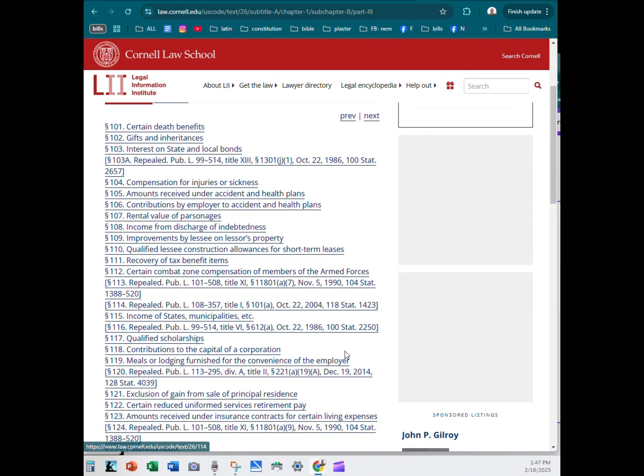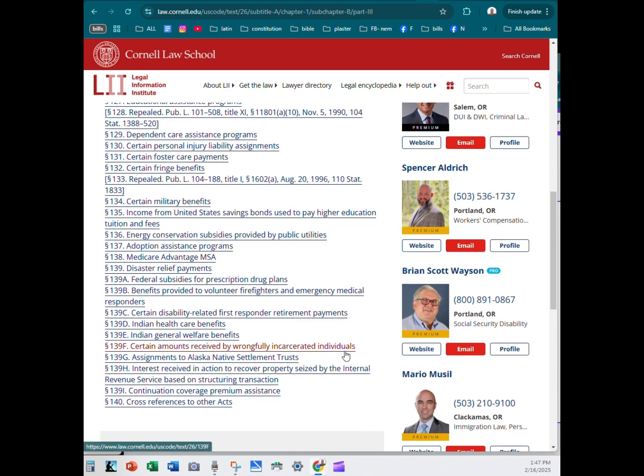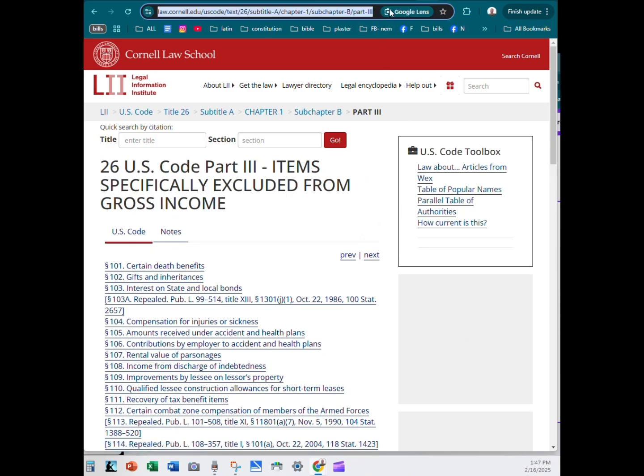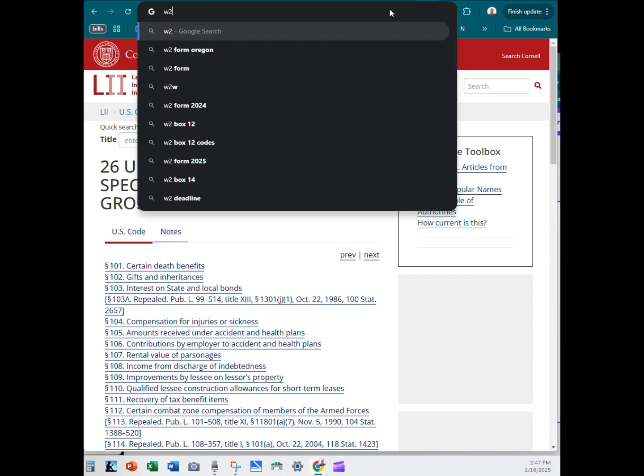These are things that are excluded, okay? And in not one of these three lists does it even mention wage or salary, right? And isn't that what we all make? Don't we all make wages or salary?